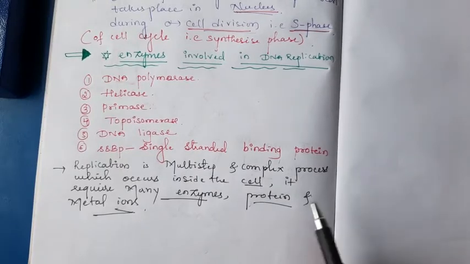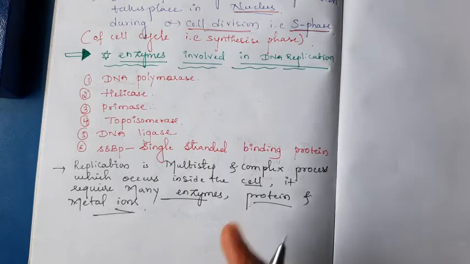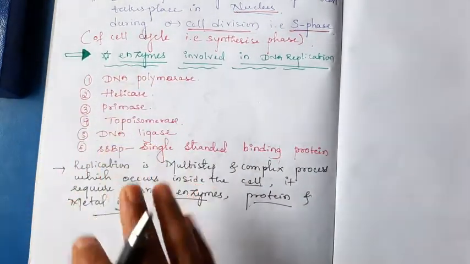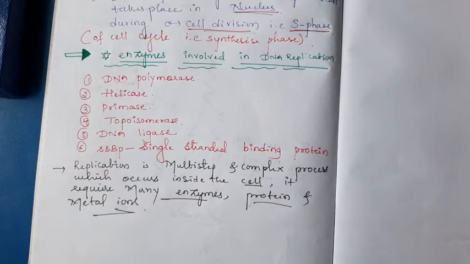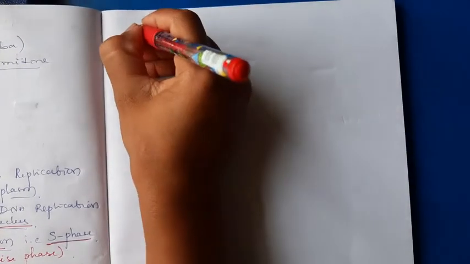Just understand, these are the 6 very important enzymes. Other than these 6 enzymes, there are so many enzymes which are involved in the replication process. Okay. I am not going to mention them here. While explaining the process, I will mention all the enzymes which are necessary for replication. Okay. These are the 6 main enzymes which are very necessary for replication. Okay. We can discuss the enzymes.